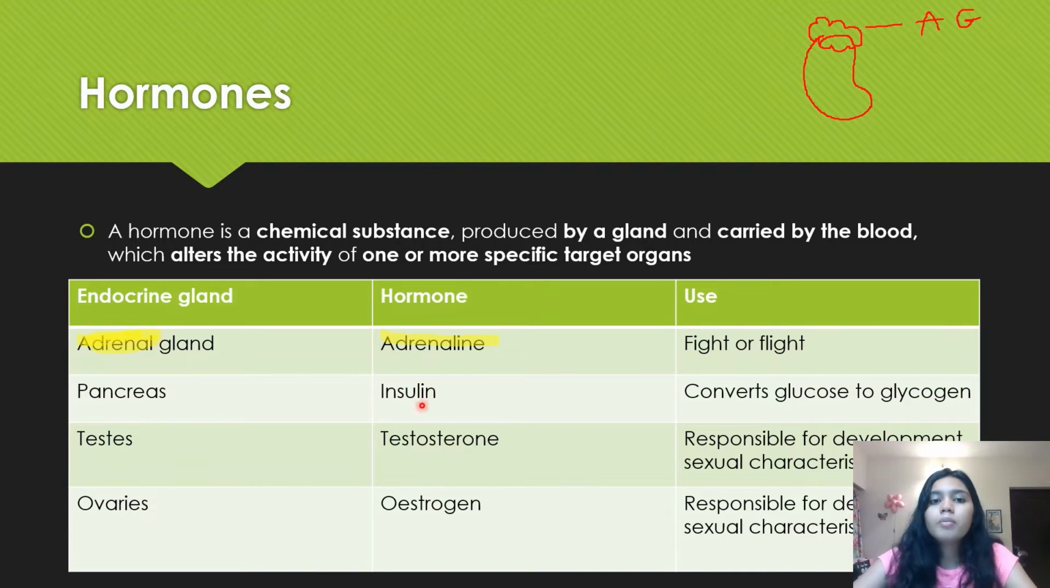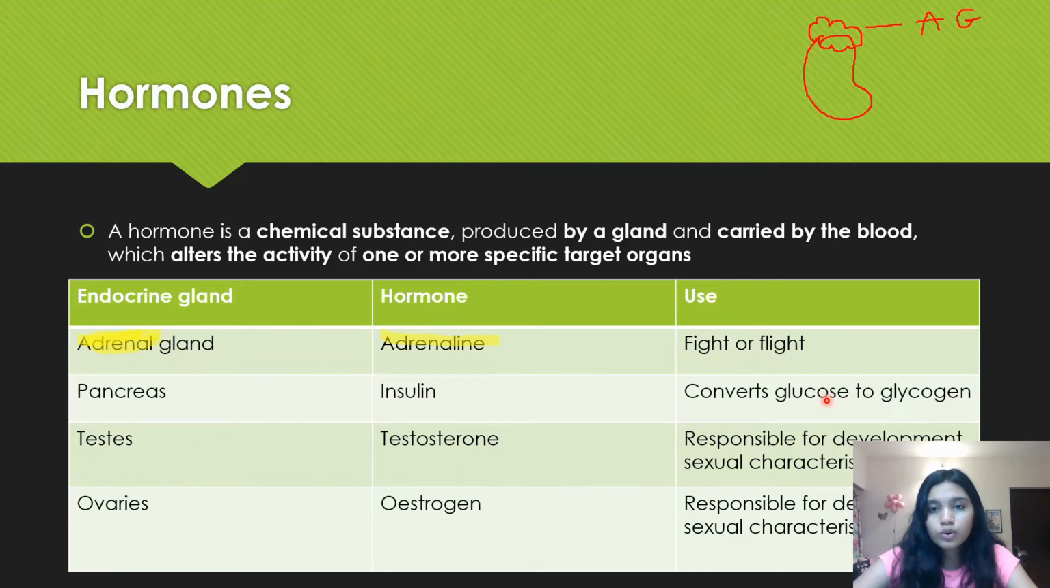Okay, insulin. Insulin is a hormone. If you have any person in your family, particularly older members who are diabetic, they would probably be injecting insulin into their body, or you probably hear adults in your family talking about the lack of insulin production. Insulin is a hormone that is secreted by the pancreas, which converts glucose to glycogen. Glucose is a sugar.